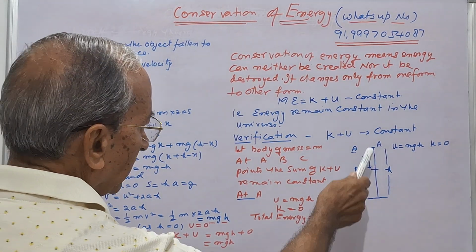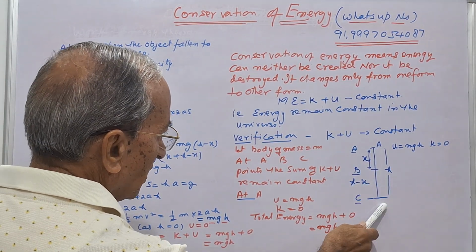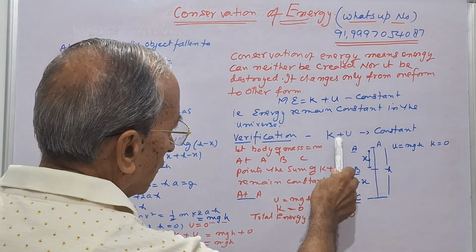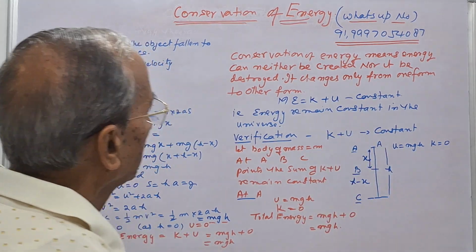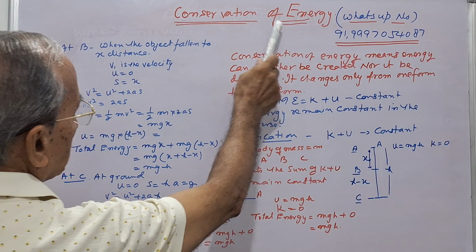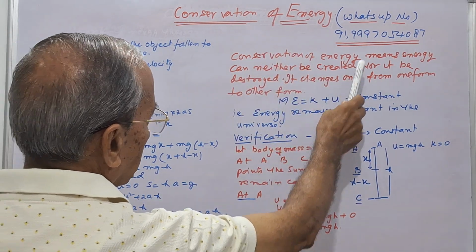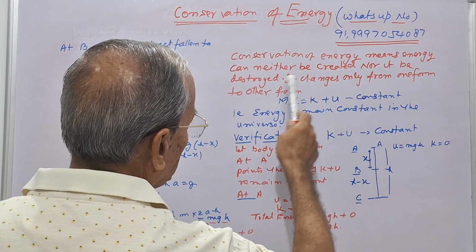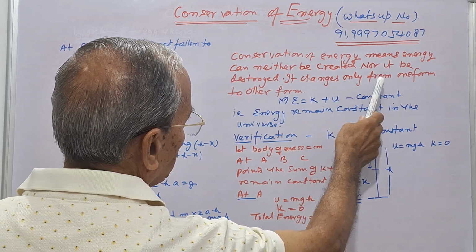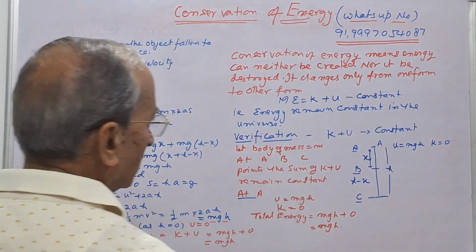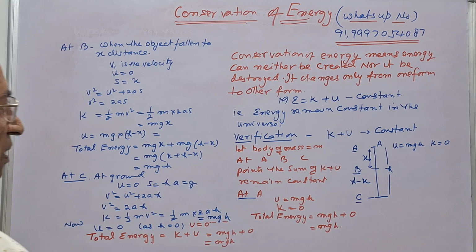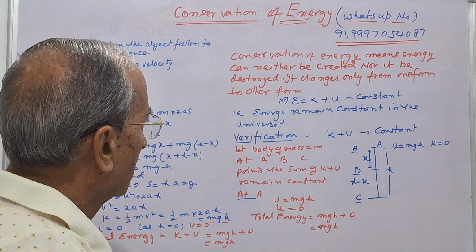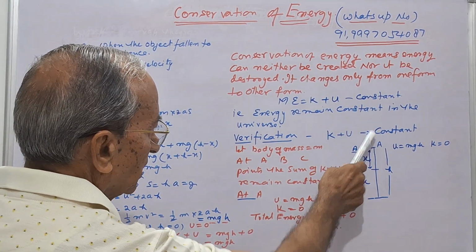So here at three different stages we proved that total energy remains constant. So this is conservation of energy. That means energy can neither be created nor destroyed. It changes only from one form to another form. So I think it is clear to you. So total energy remains constant.